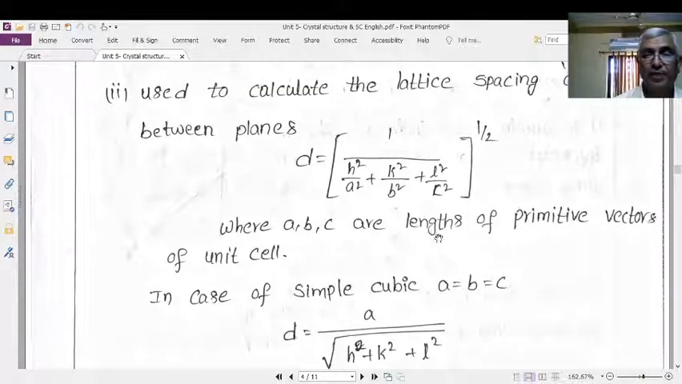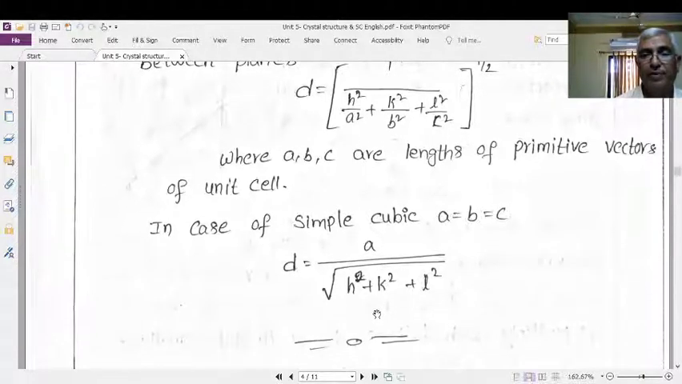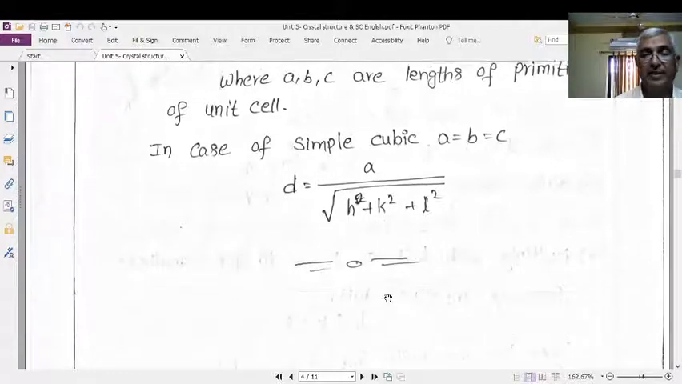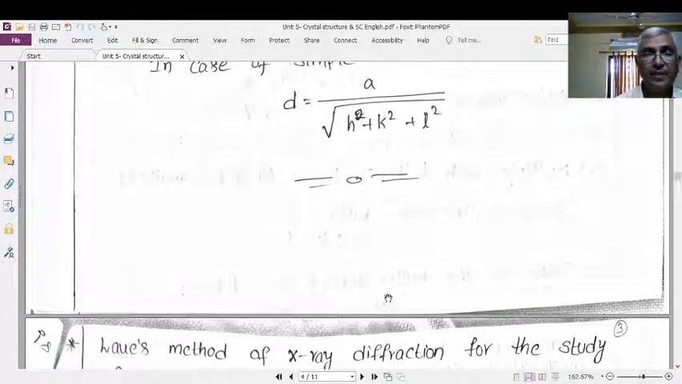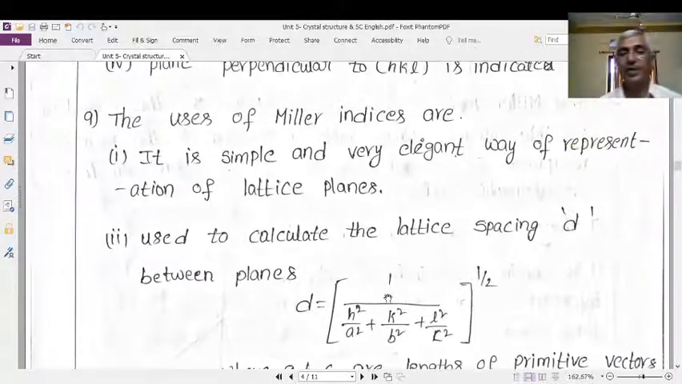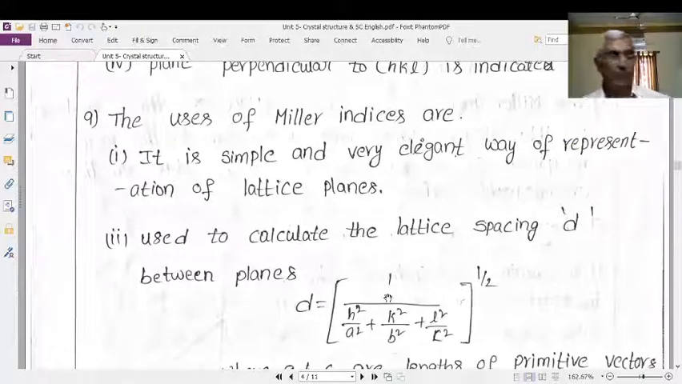Suppose you take a simple cubic, a is equal to b is equal to c. In that case, all these are one and the same, the LCM will go through, and in the root it will come out. Therefore, d equals a by root of h square plus k square plus l square. This is about the Miller indices.